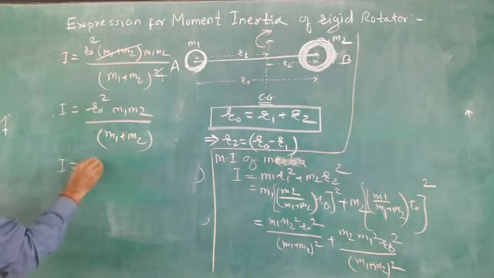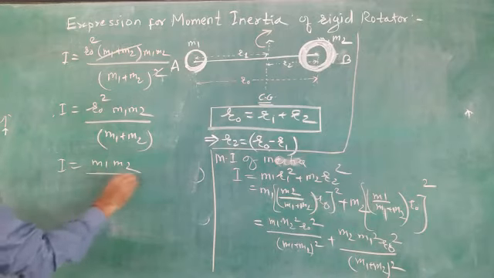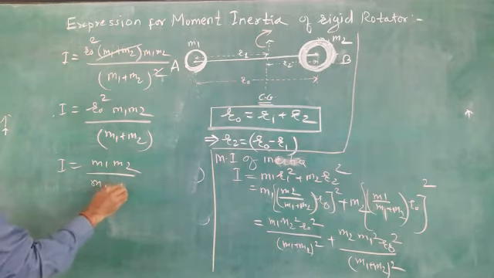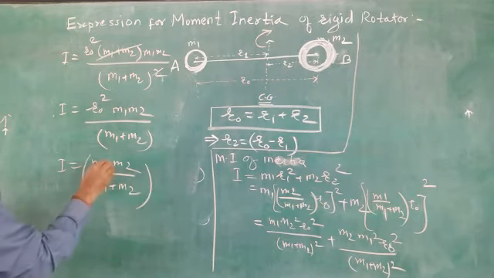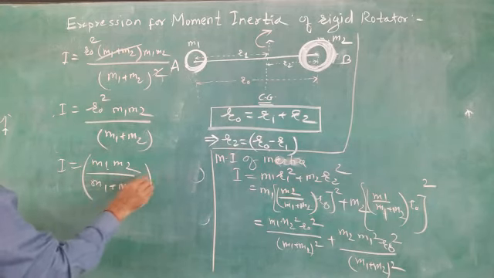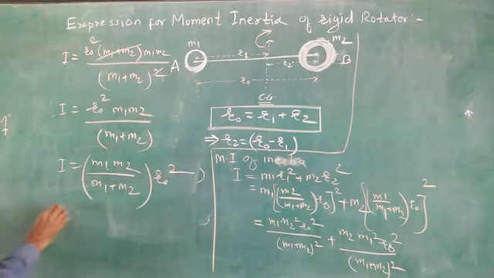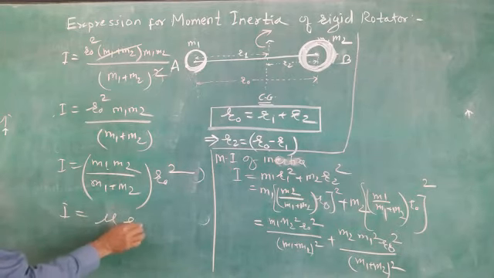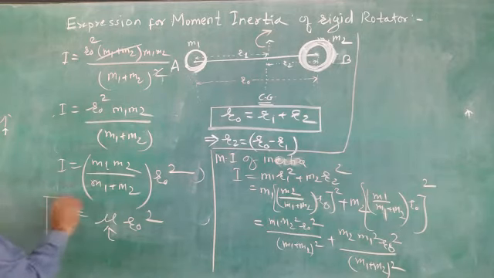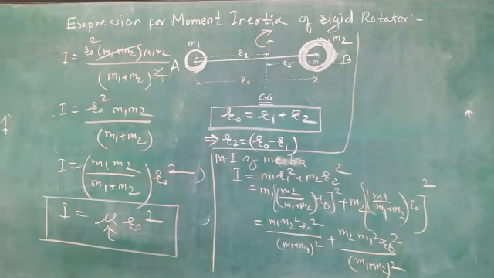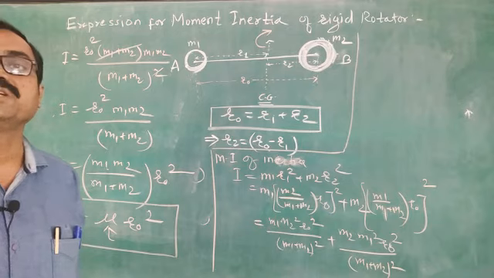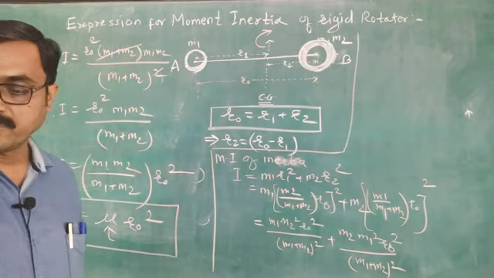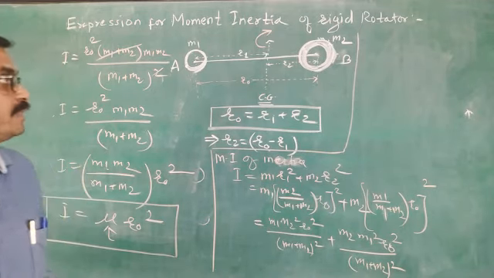This is m1 m2 upon (m1 plus m2) into R0 square, and this term is nothing but mu, the reduced mass of the system.